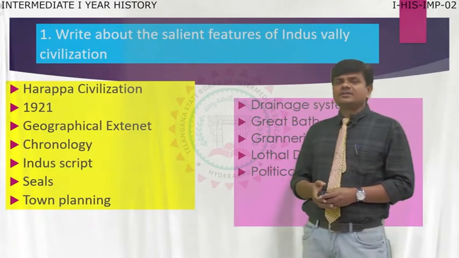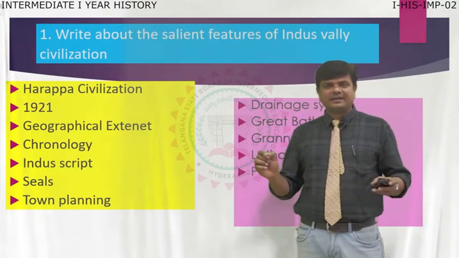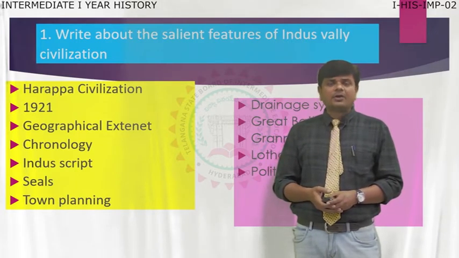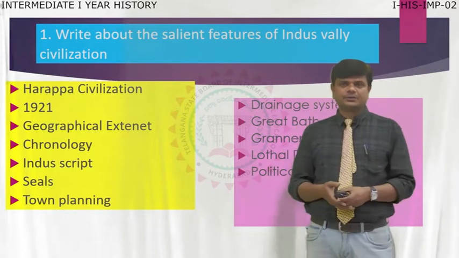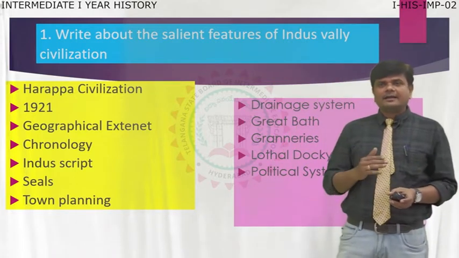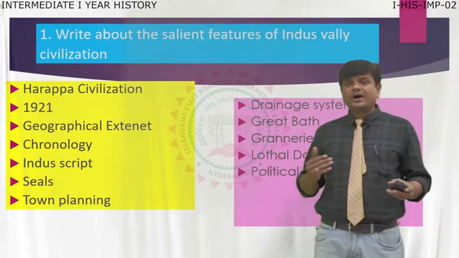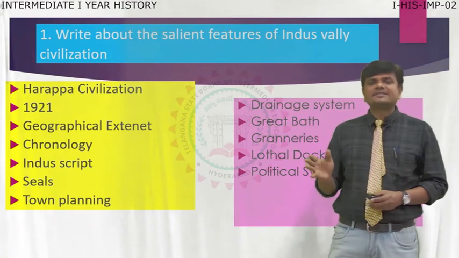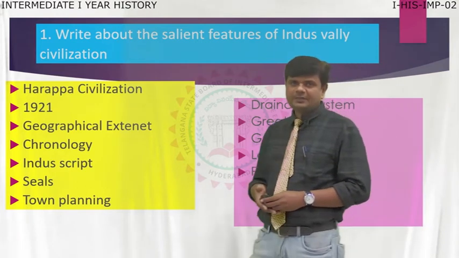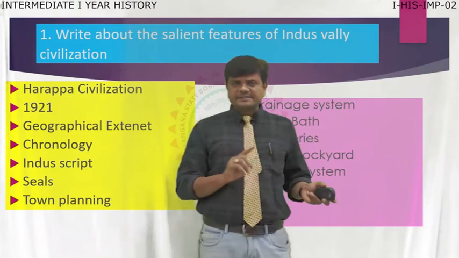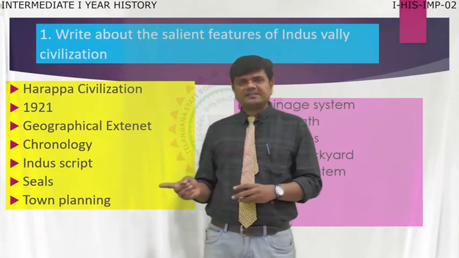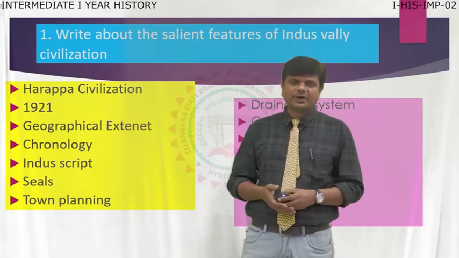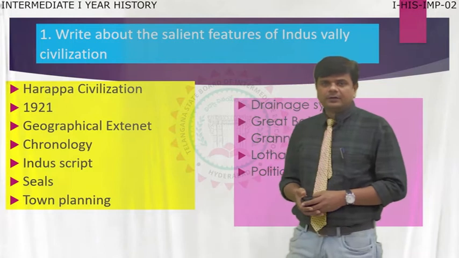This civilization was the first great civilization in India, and we can also call it Harappa civilization. In exams they can give, like, write about the important features of Harappa civilization. Harappa civilization or Indus Valley civilization, both are the same. Students, remember, both are the same. Why Harappa? Why Indus? Now we are going to see.